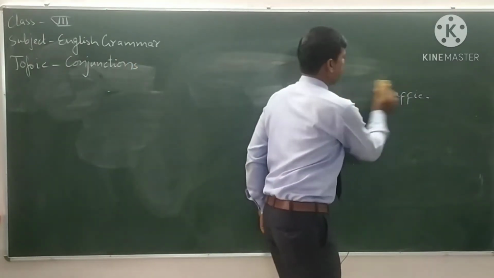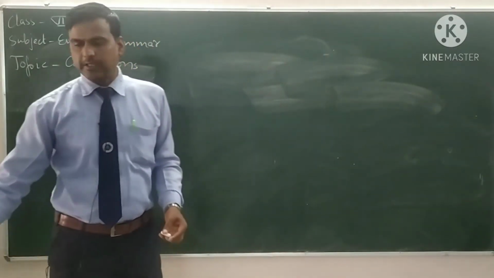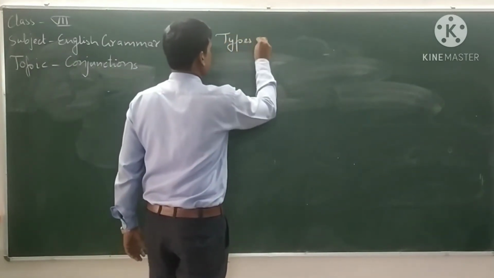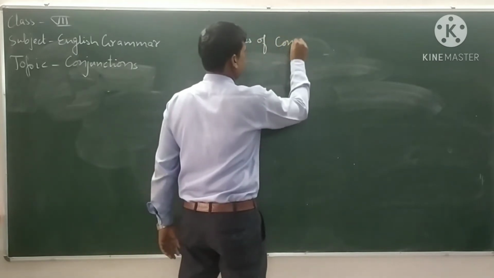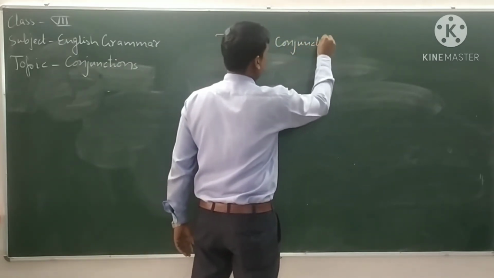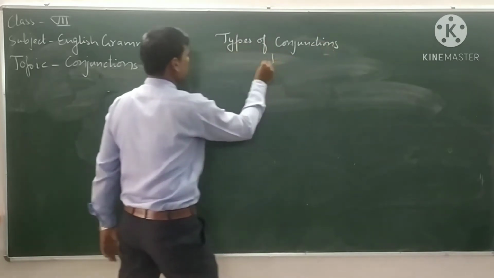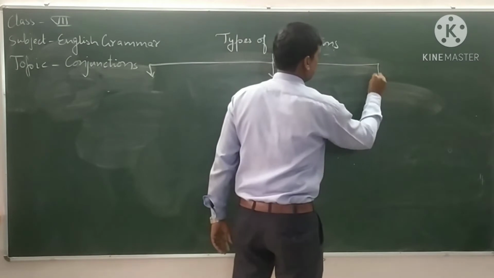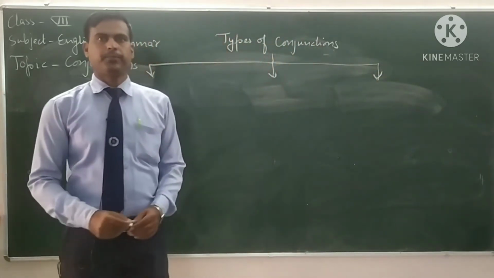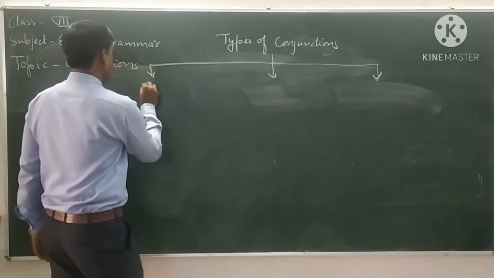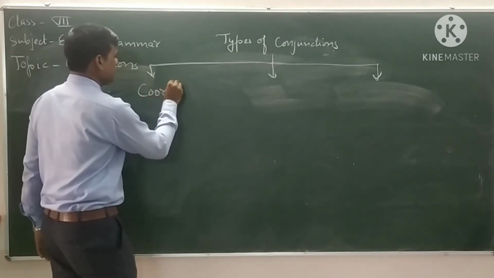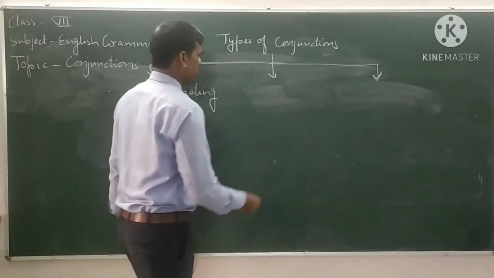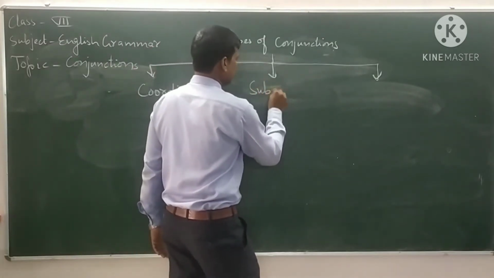Let us see types of conjunctions. There are three types of conjunctions. Number one, coordinating conjunctions. Number two, subordinating conjunctions.